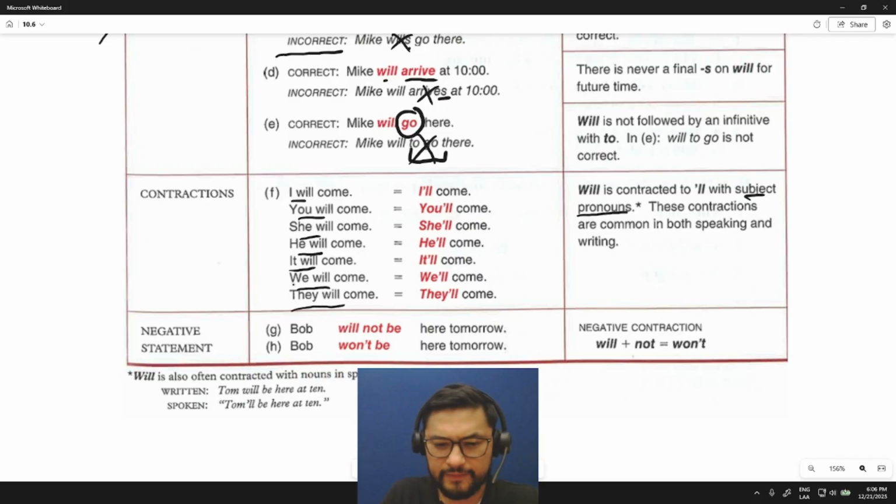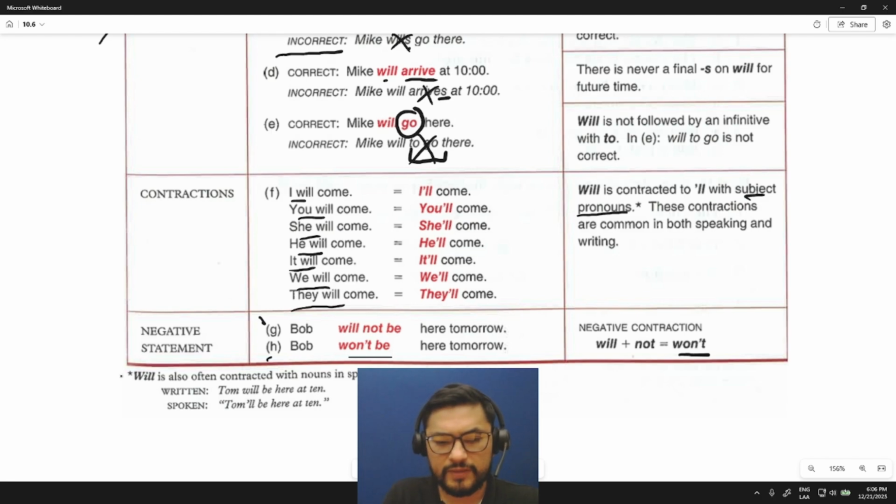We also have negative statements. Will plus not is equal to won't. So example G, Bob will not be here tomorrow. Example H, Bob won't be here tomorrow.